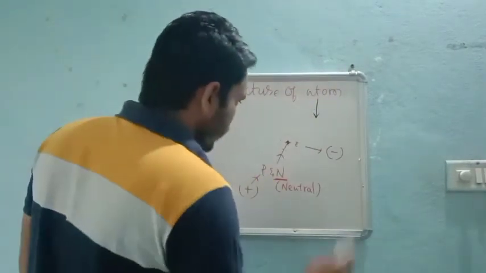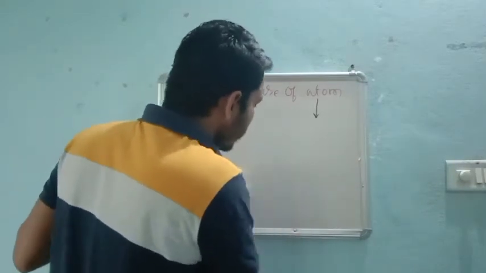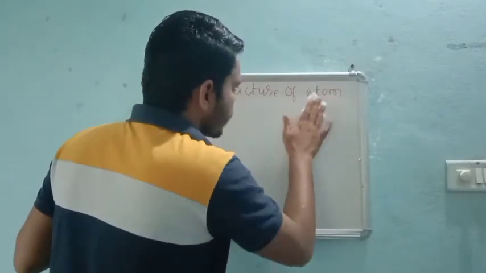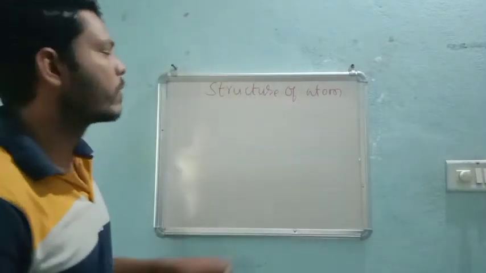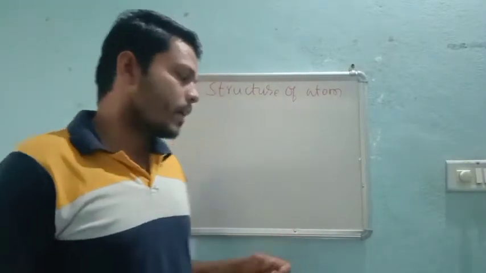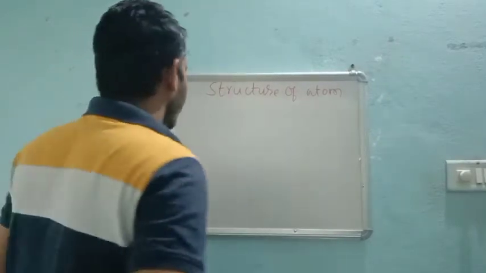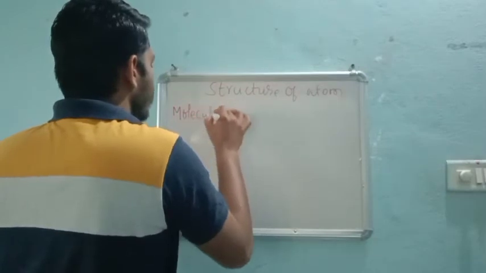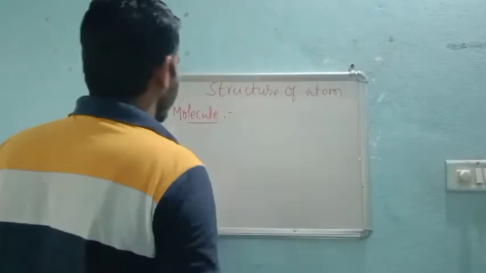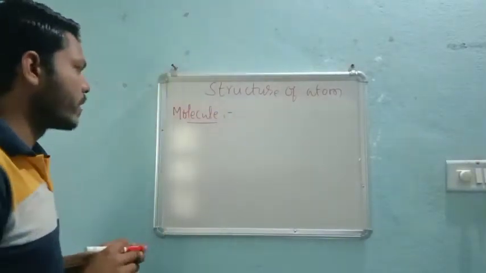So here the first thing in this chapter is the atom only. We already know what an atom is, and then the next is the molecule, right? In the first chapter we have discussed the molecule and all. Still, if you want, you can go through it once more.